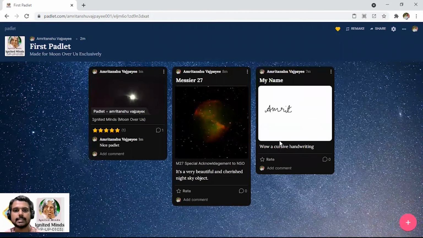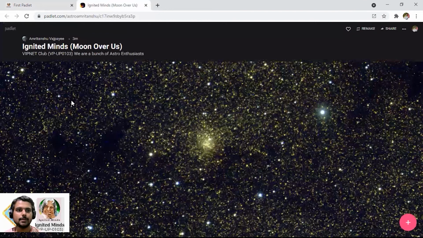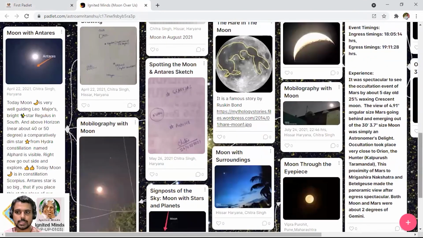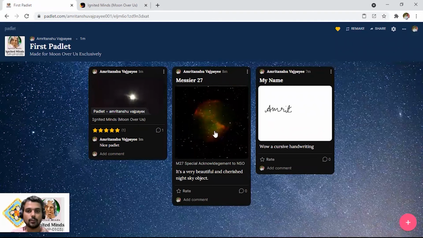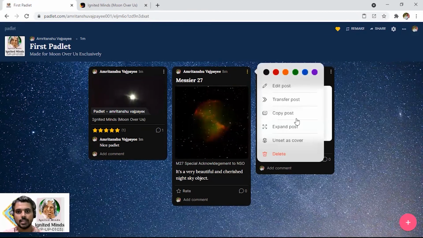So if I set it as a cover, then if I log on to some other Padlet, where this was pending approval, now you can see awaiting approval, but the cover photograph is this M27. So making this a cover photograph is a good thing. Then you can copy, transfer, unset as cover, and delete any post at any moment of time, and color change and everything really is possible.